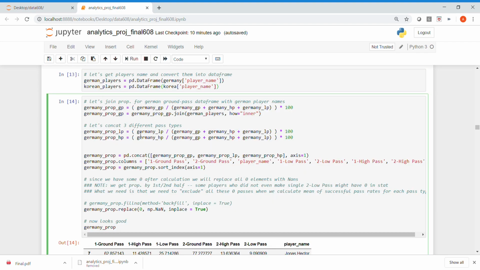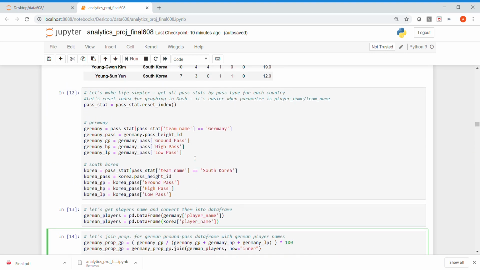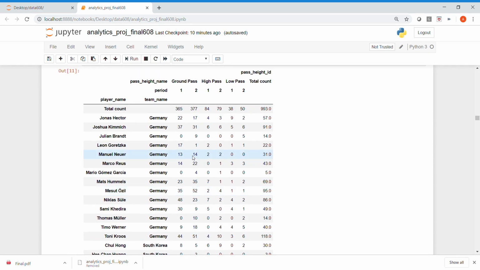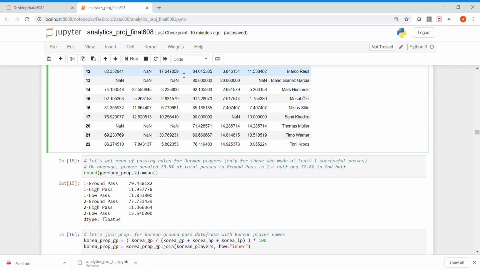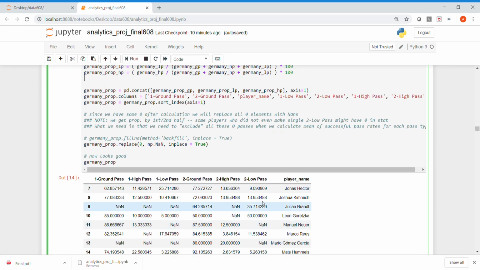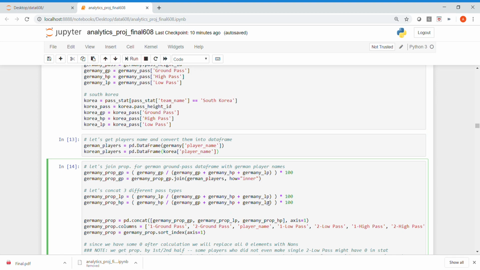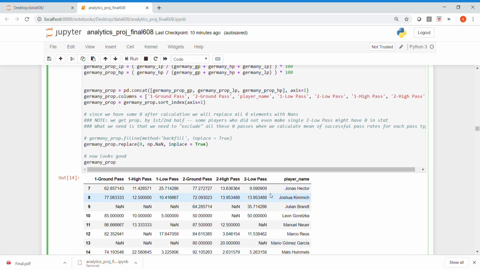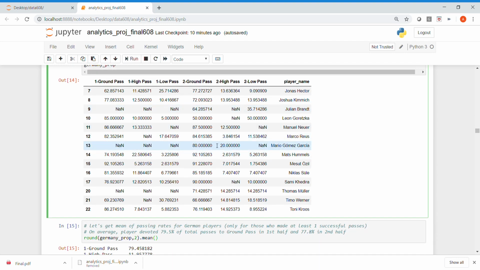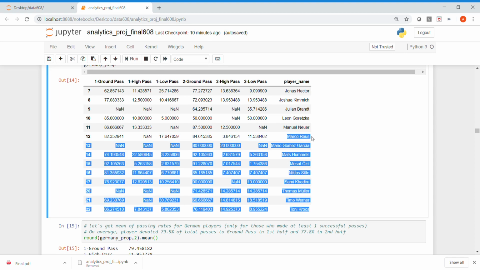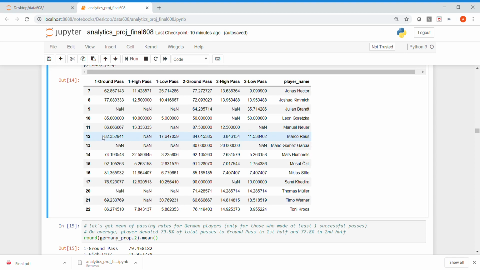I also got the proportion of each pass type for German players and South Korean players. This is one of the examples for German players, where I have all the statistics. For example, Marco Reus, 82% of his total passes in the first half belong to ground passes.